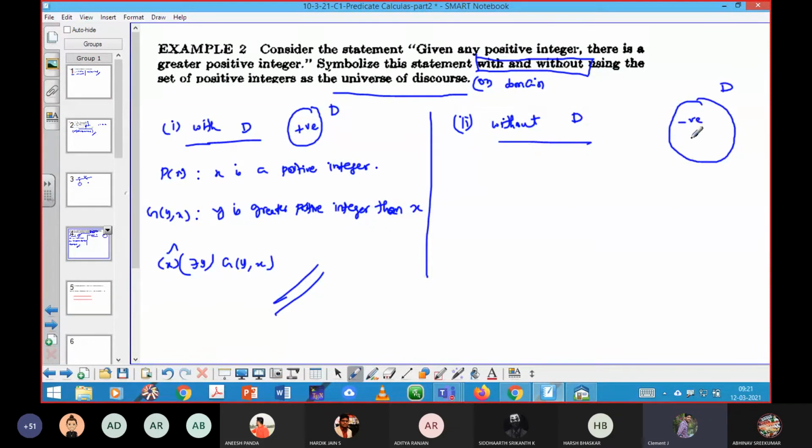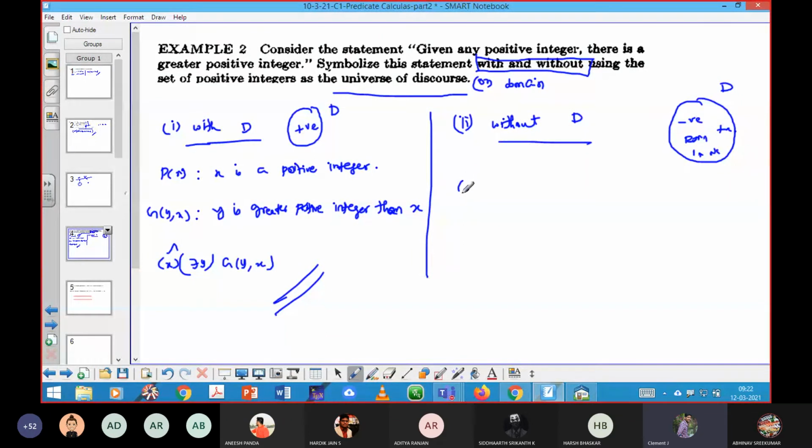Now, without considering the domain as positive integers, that means in your set there may be negative integers also, rational numbers also, irrational numbers also, natural numbers also, among which there will be the positive integers also. That number can be in any one of the forms, like a basic real number also. So without considering only the positive integers in your domain, there might be other kinds of numbers also.